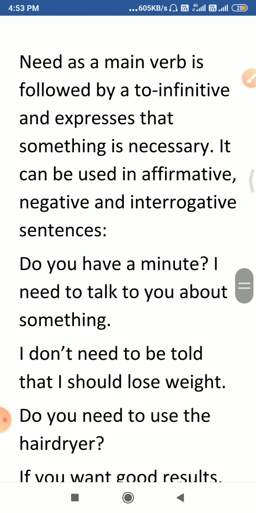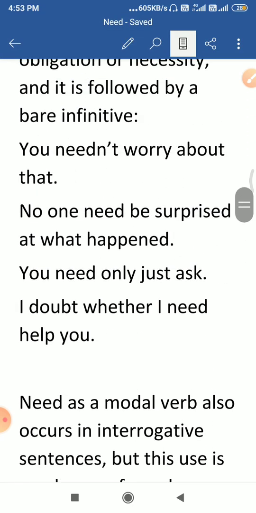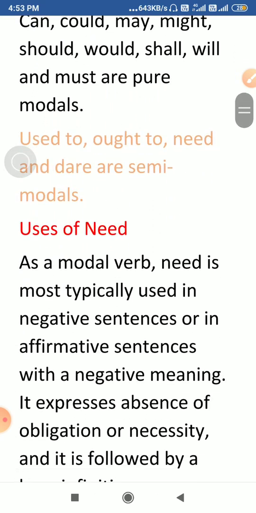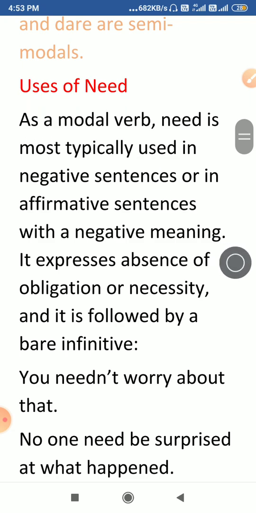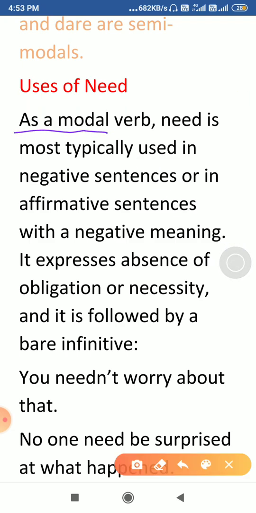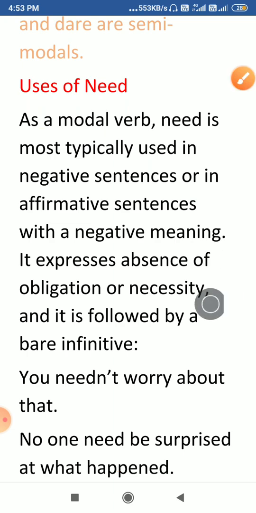I think that you would have got confused between modal verb and main verb. Here you are seeing the use of need in two ways. First, it is used as a modal verb. Underline this, as modal verb. When it is used as a modal verb, it will not change its form, and the verb that will follow it will be without to. It means the verb will be a bare infinitive, not full infinitive, the first form of the verb.